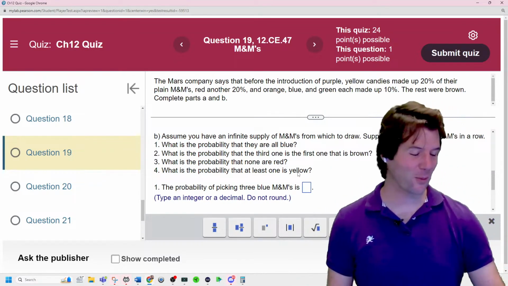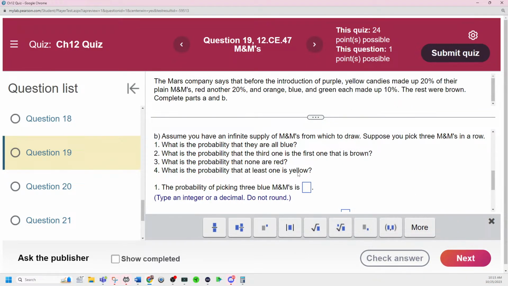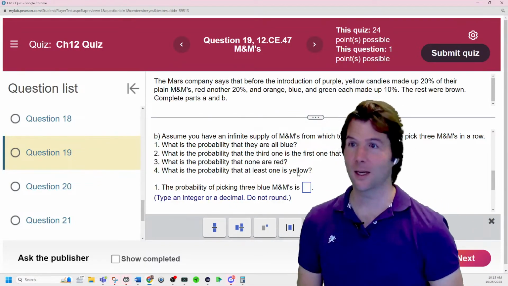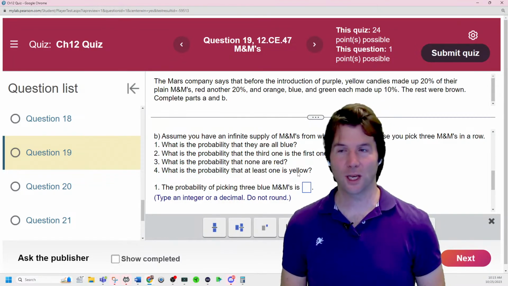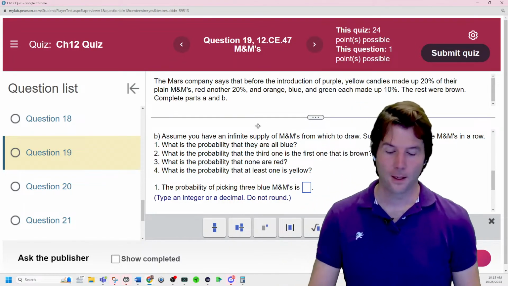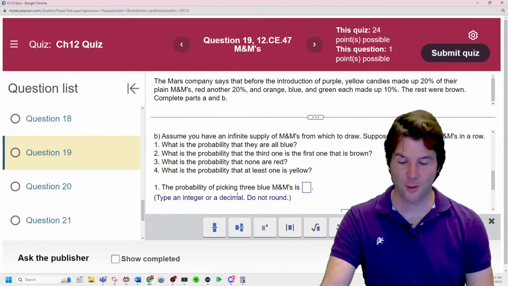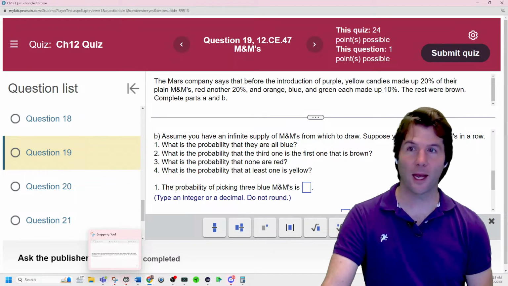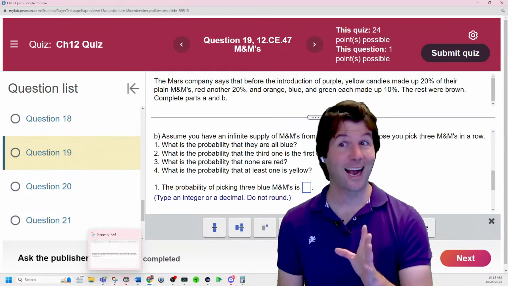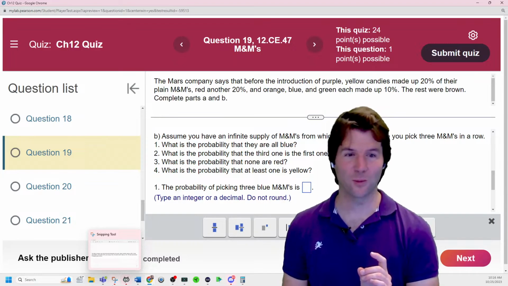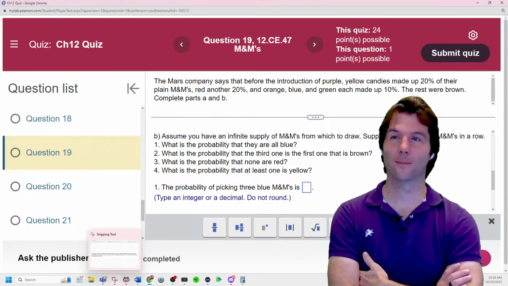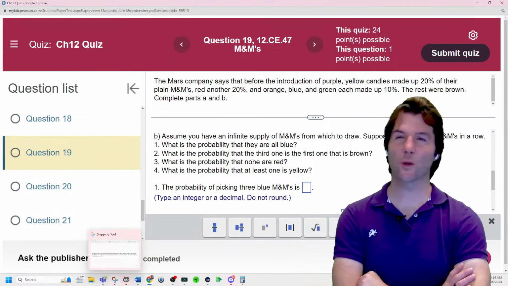Okay, so now we're going to draw 3 M&Ms, and this is where we start to get to the multiplication rule. Suppose you pick 3 M&Ms in a row. So you're going to go to the bag, and you're going to pick an M&M, pick an M&M, pick an M&M. This is where we start to get into the multiplication rule, and let's see how we do it. The probability of getting 3 blue M&Ms. So explain to me in a sentence what happened. You went to the bag, and your first M&M was blue. Your second M&M was blue. Third M&M was blue. Everyone's already got some answers. So what words are you using? And let's say this is a really big bag of M&Ms.